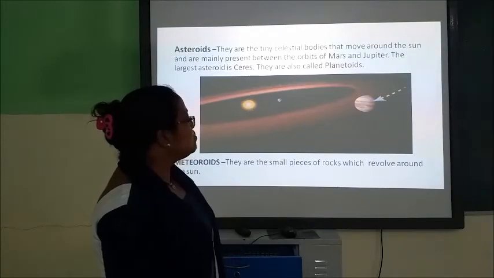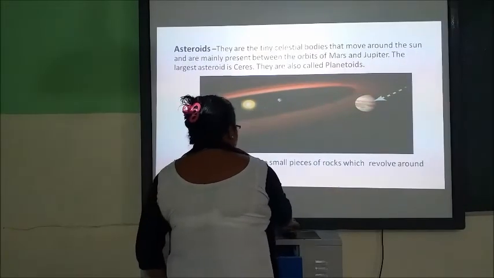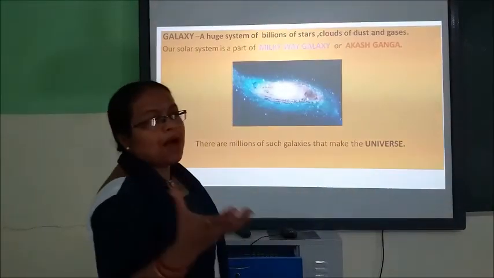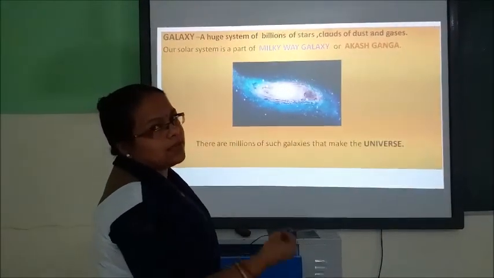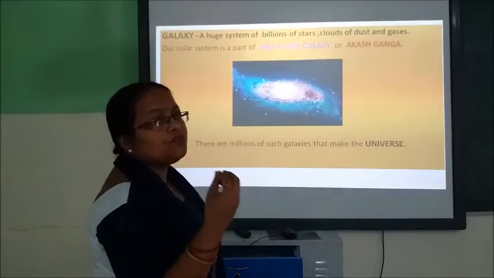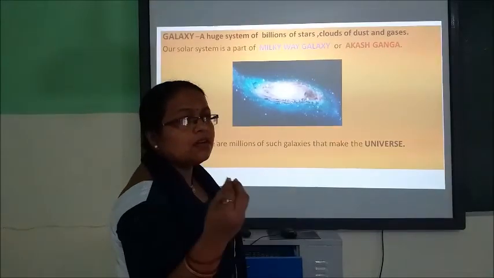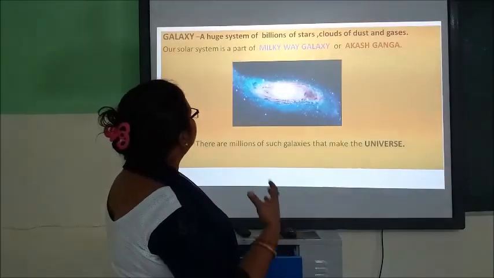Meteoroids are small pieces of rock which move around the sun. They are nothing but tiny parts of rocks. And asteroids are parts of a planet or rocks which move around in a belt between Mars and Jupiter.